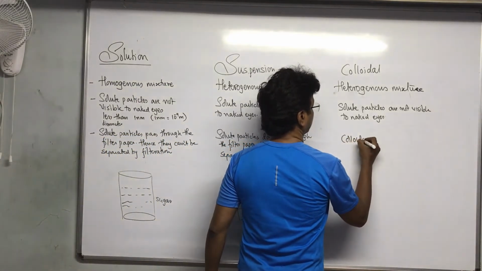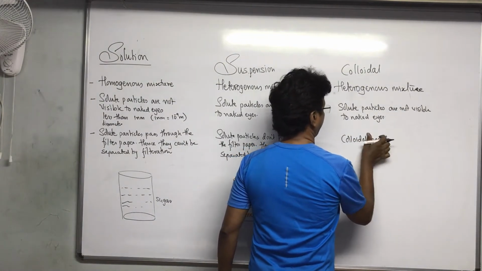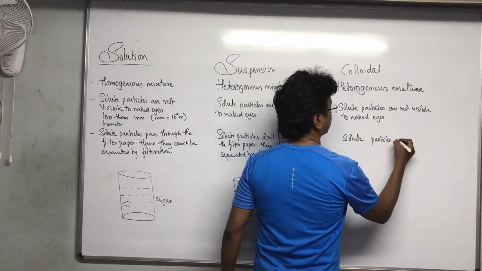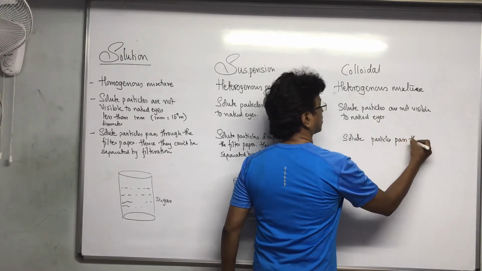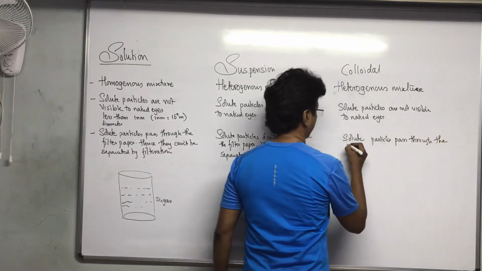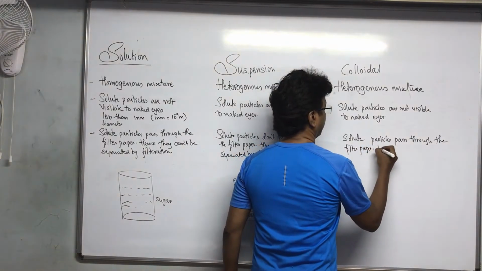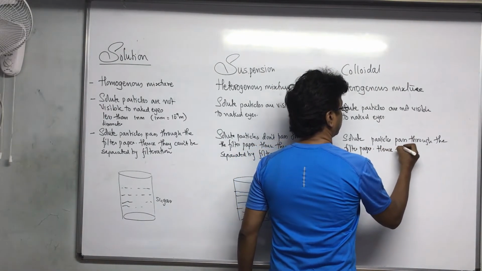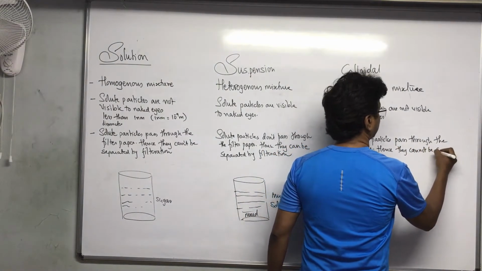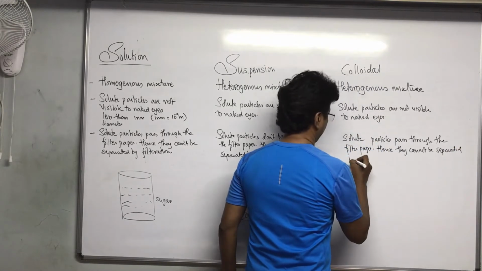Colloidal particles pass through the filter paper, hence they cannot be separated by filtration.